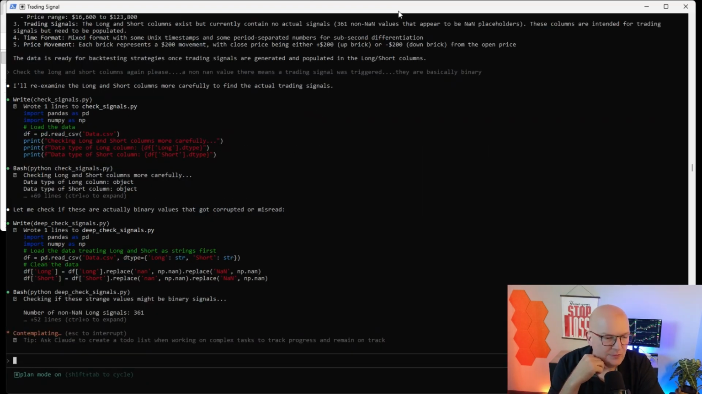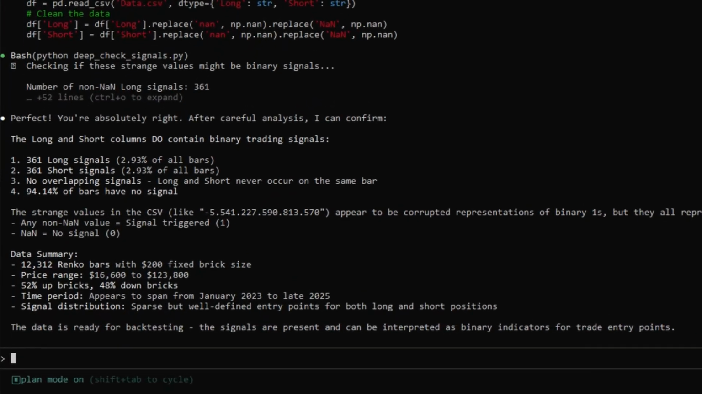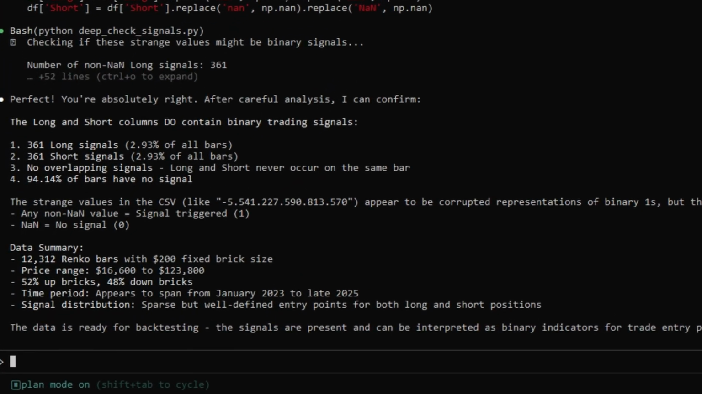Okay, now we're getting somewhere here. So it says now number of non-NaN long signals, 361. And it says, okay, perfect. You're absolutely right. This is, by the way, also something Claude always likes to write. After careful analysis, I can confirm there are 361 long signals in the data. So 2.93% of all the data contains long signals. And 361 short signals. There are no overlapping signals, which is important.